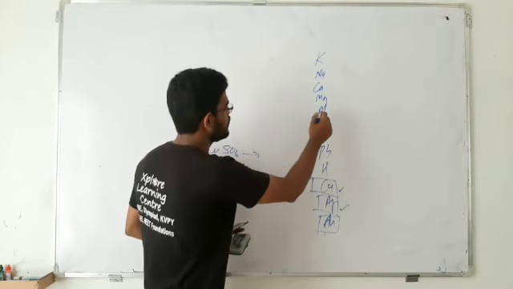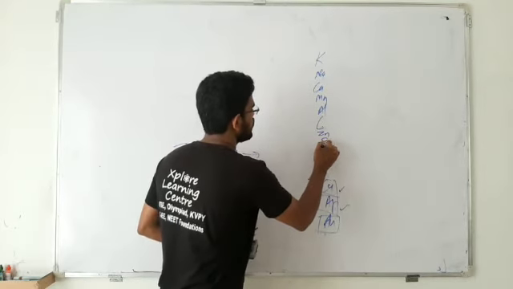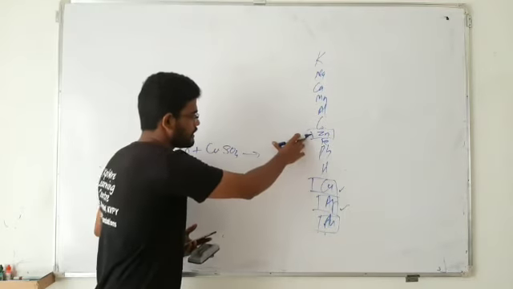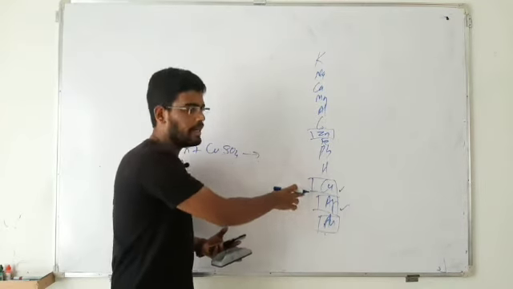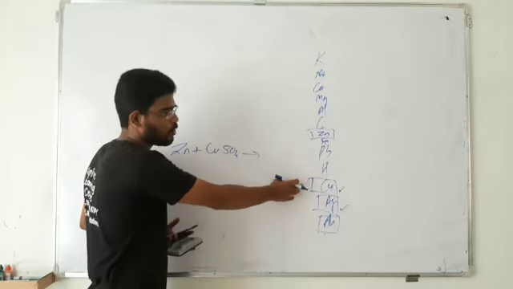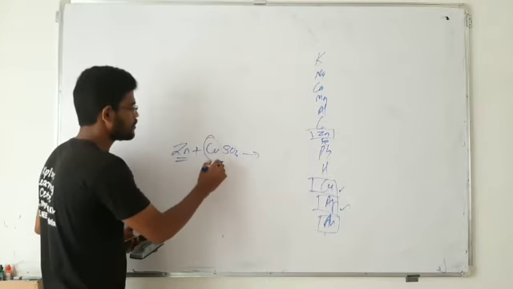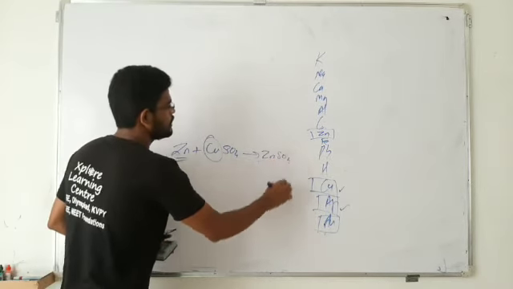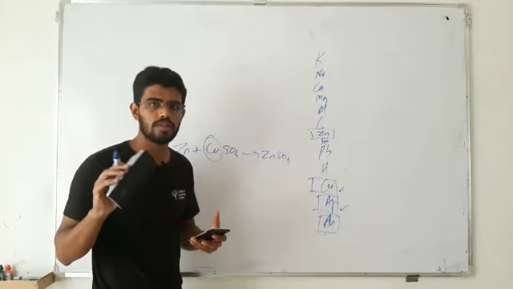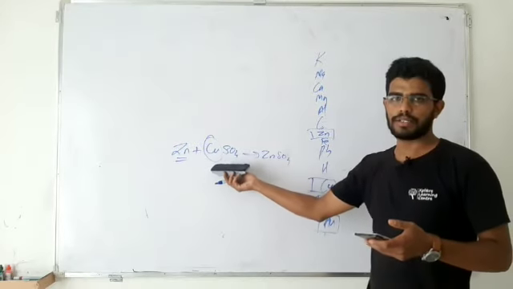Zinc is somewhere here, carbon, zinc and Fe, zinc comes somewhere here, and here we have copper. As zinc is much more reactive than copper, zinc can easily displace copper and form zinc sulfate. This activity also we have done. So statement D is also correct, that zinc can displace copper from copper sulfate.